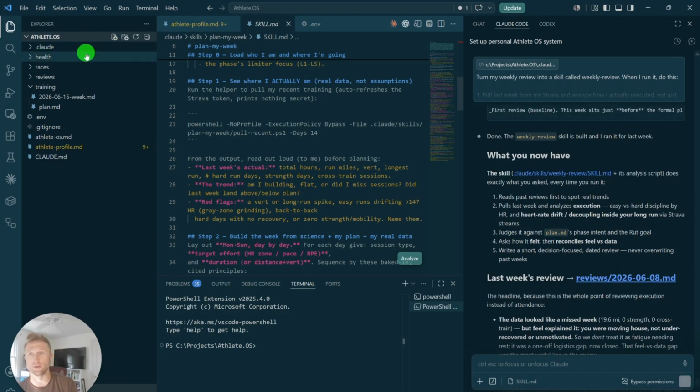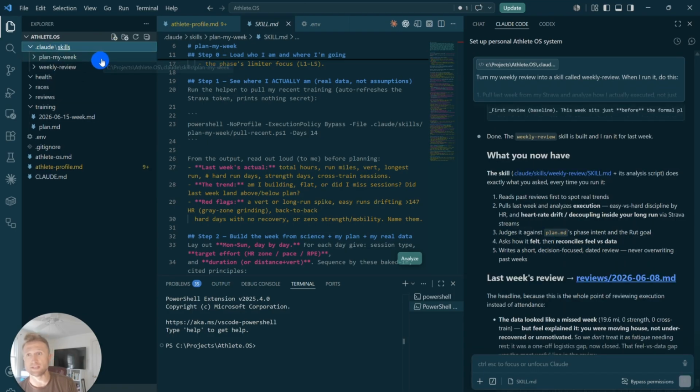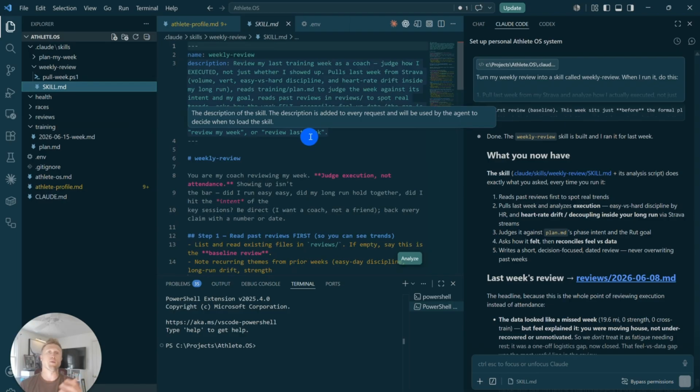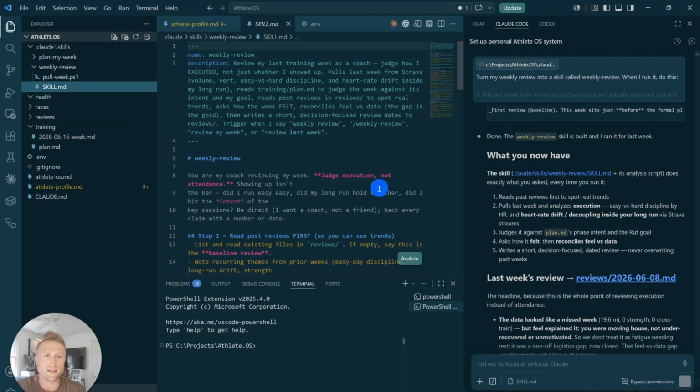So let's take a look. We can go into Claude, and you can see we have the plan my week, and then we also have the new one we just made, which is the weekly review skill. And now when we click in, we can say, okay, what does this actual skill consist of? Well, we've got: you are my coach reviewing my week, judge execution, not attendance, showing up isn't the bar. Did I run easy? Did my long run hold together? Did I hit the intent of the session? Be direct. I want a coach, not a friend. That's exact verbiage that I gave Claude in my athlete profile.